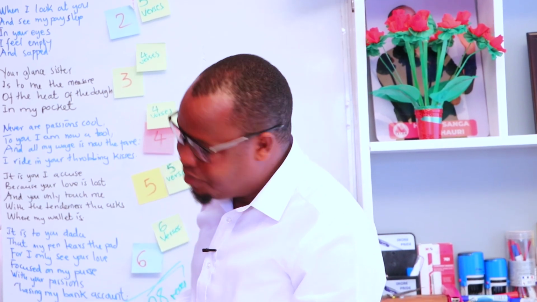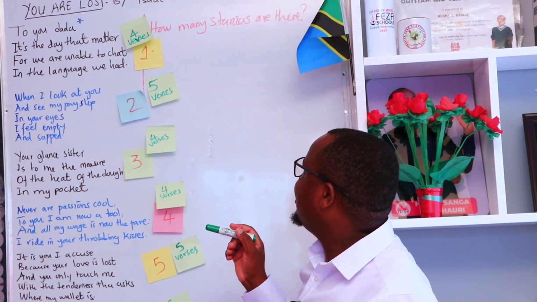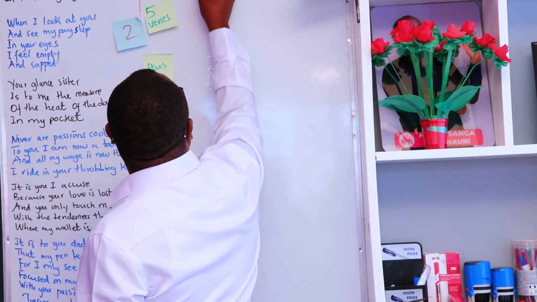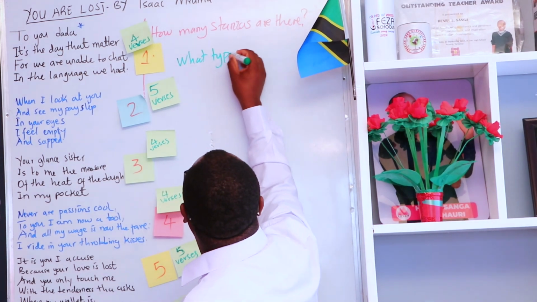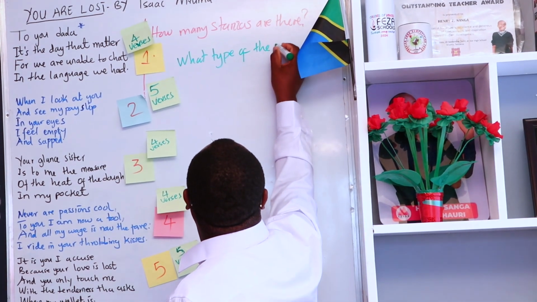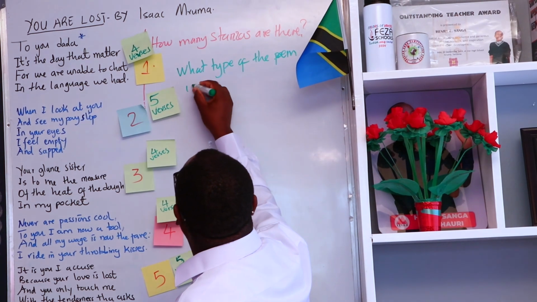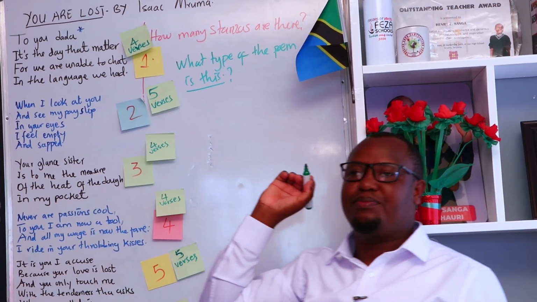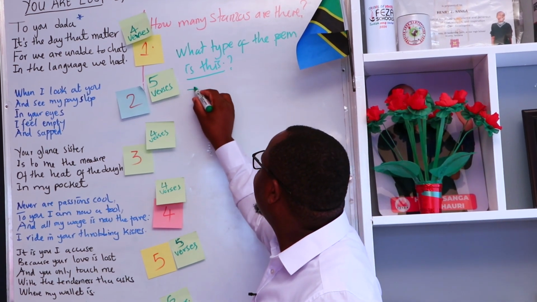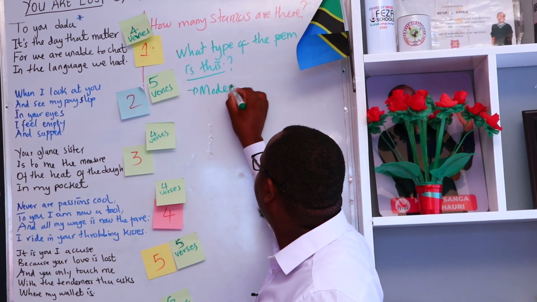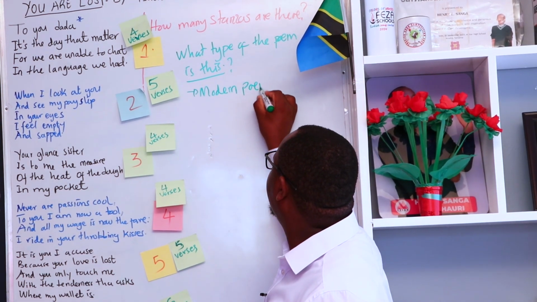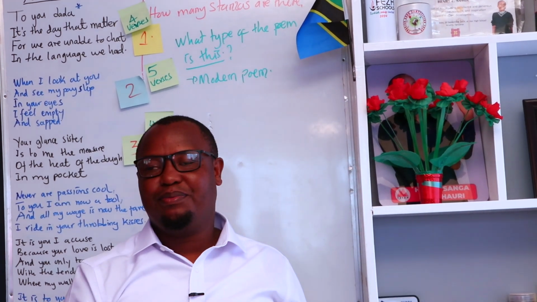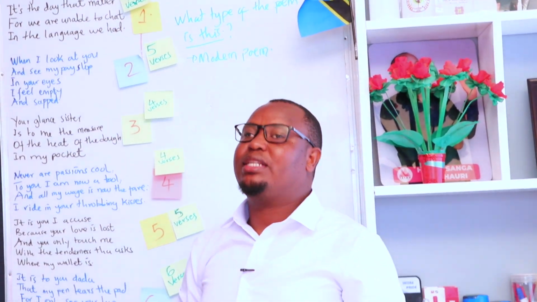What is the type of the poem? Of course, this poem, we can say it's a modern one. This poem, we can say it's modern. Now, in poetry we have mainly two types of poems. The first one being modern and the other one is traditional.